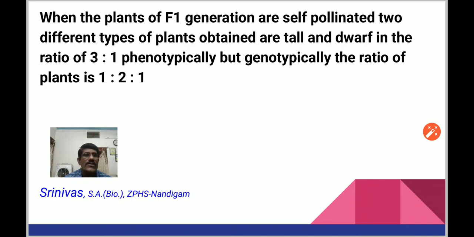When the plants of F1 generation are self pollinated, two different types of plants are obtained, tall and dwarf, in the ratio of 3:1 phenotypically, but genotypically the ratio of plants is 1:2:1. Here we get different types of plants in F2 generation because of self pollination. These plants can be categorized into two types: one is phenotypic and the other genotypic. Phenotypically means, let us see the next slide.